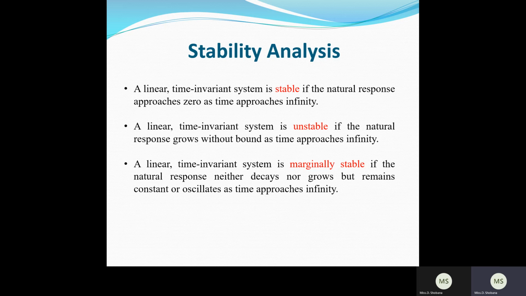And then marginally stable means the natural response either decays or grows, so that will be uncertain, or it oscillates as time t approaches infinity. So these are the various conditions for the stability of the system. Depending upon the nature of the response, if it reaches zero, then it will be stable. If it does not reach zero and keeps growing, then it will be unstable. If it approaches zero and also has some growth, decays and grows like that, then it is called marginally stable.